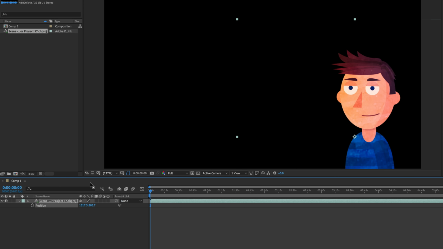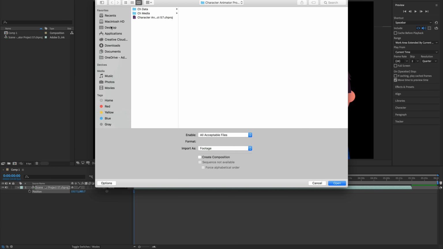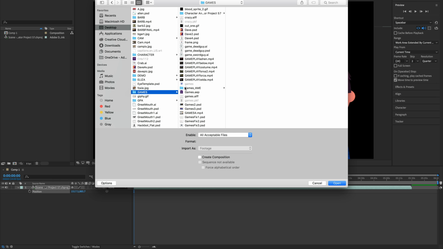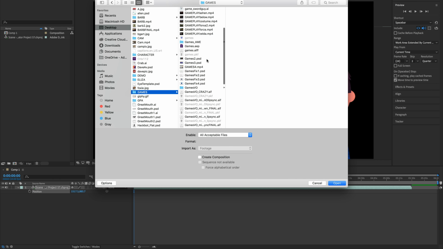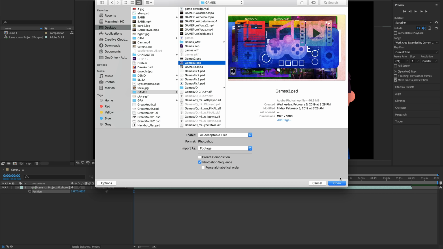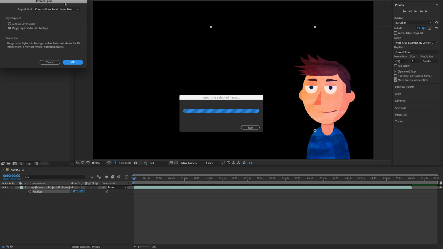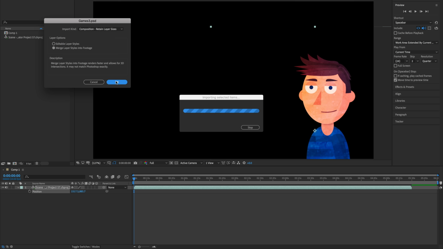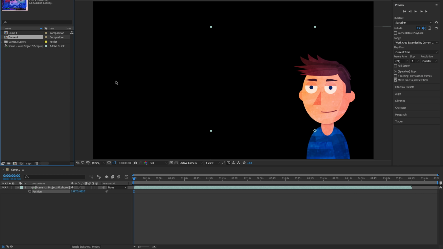All right, so let's bring in one of those background files. So let's just double click here again to bring it in. Let's go to my games folder, and let's find one of those games things. Let's just bring in games 3 right now. So this isn't footage, this is actually a composition, and I'm gonna do retain layer sizes. I wanna keep the size of my layers as they are. This is not a Photoshop sequence, so if that is checked, I'm going to uncheck that, and I'm going to click open. It's going to say this thing about styles. Merged is fine with me, but you can try it out depending on what your assets look like.